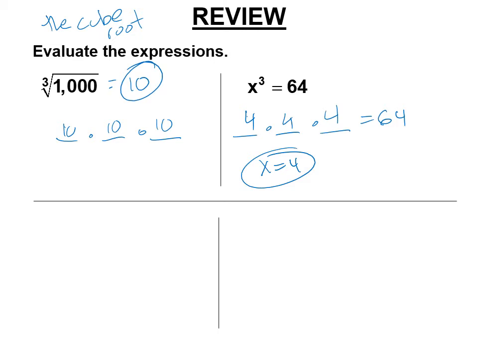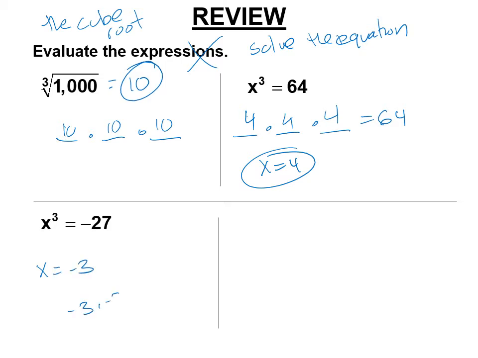It's an equation. The previous one was an expression, and I said evaluate the expressions. I have bad instructions there, because this should be solve the equation. Typo. All right, so here's another equation to solve. Now remember, it has one solution. What is that one solution? Negative 3, because negative 3 times negative 3 is positive 9, times another negative 3 is negative 27.